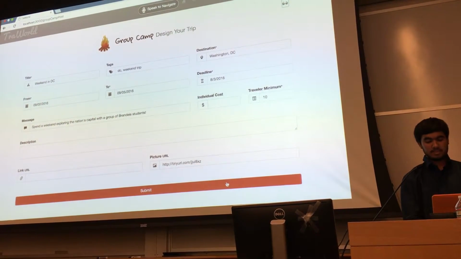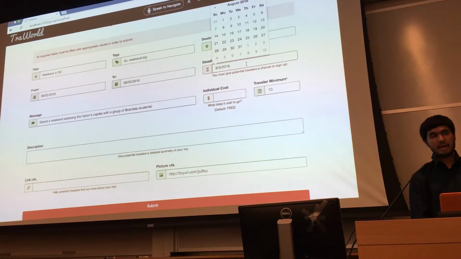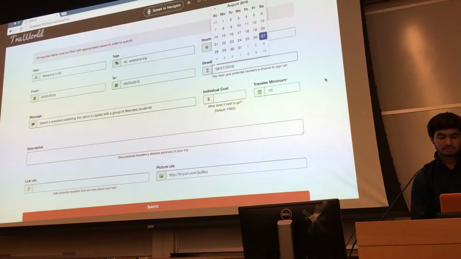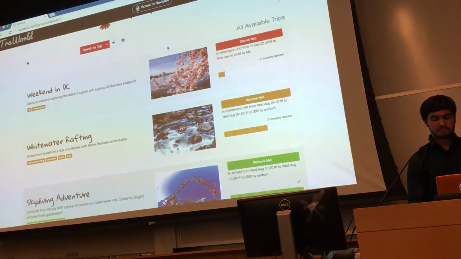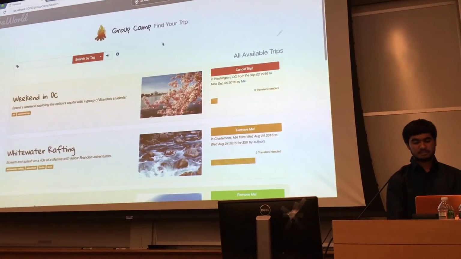And I press submit. Now if you'll notice, you'll realize that you set a deadline in the past, which means no one would have a chance to sign up. So I'm going to reset the date to the 27th and press submit. Submit anyway. So now essentially your trip will appear with the rest of them over here in this list.